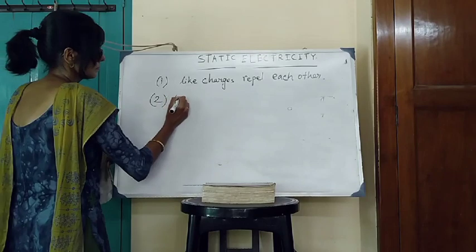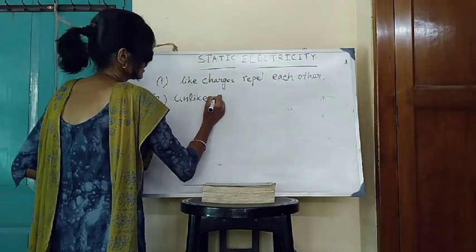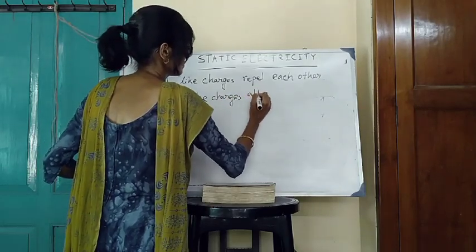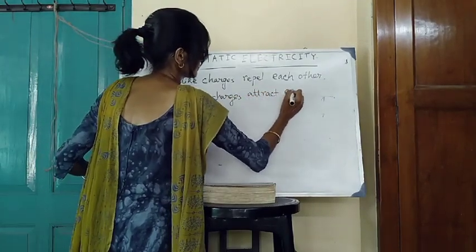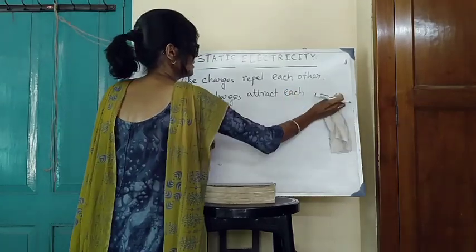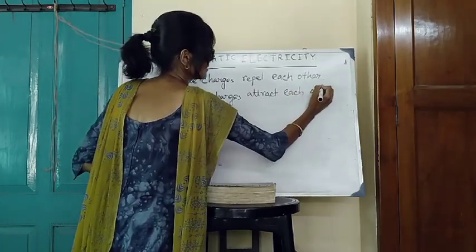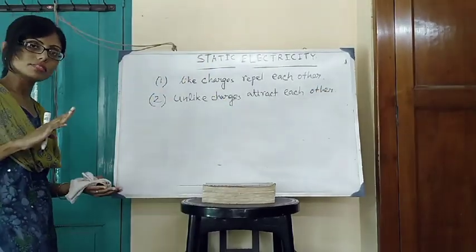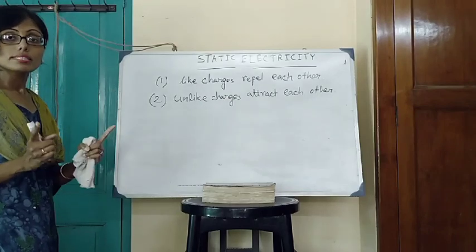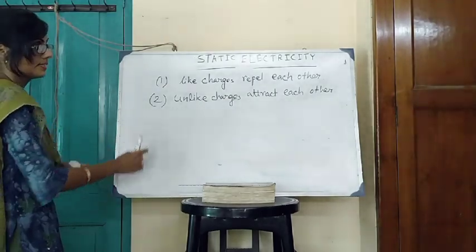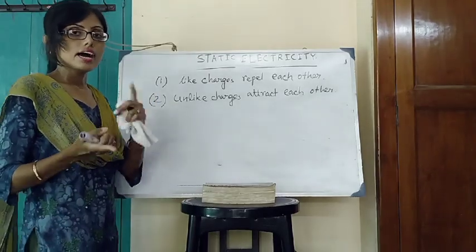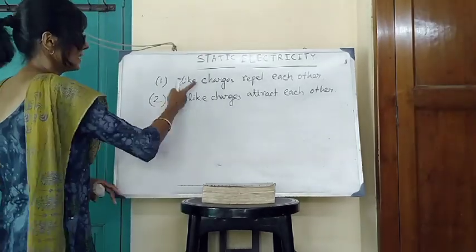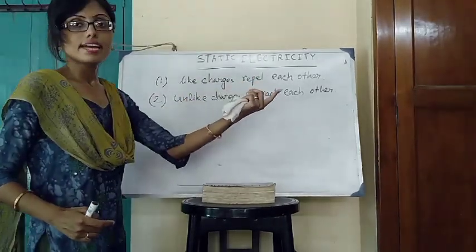Number two, unlike charges attract each other. In the case of gravitation, the force was also present, but it is always attractive. But here in static electricity, the force is either attractive or repulsive depending on the polarity of the charge carriers. Like charges repel each other, unlike charges attract each other.